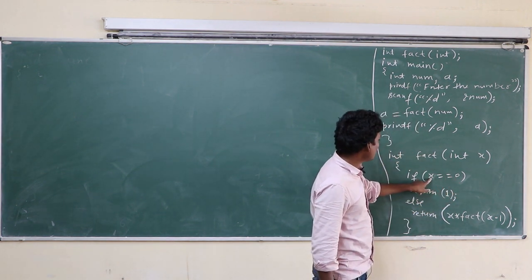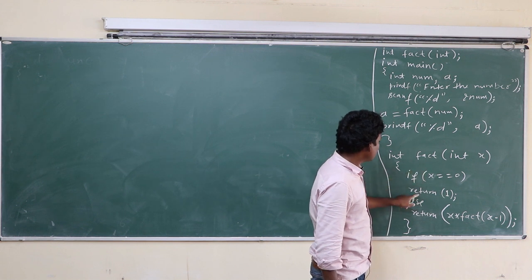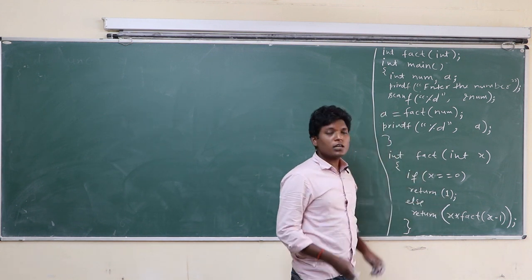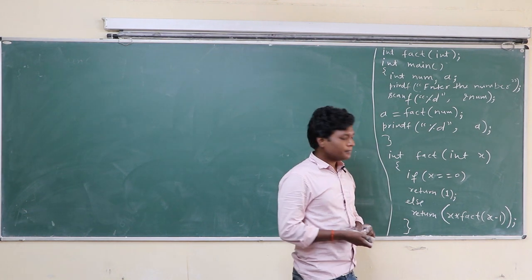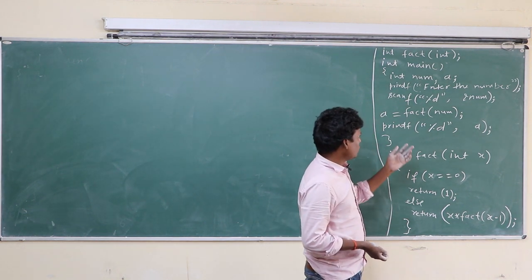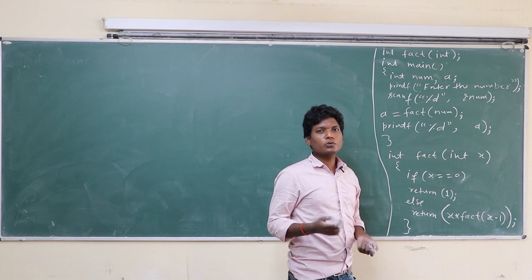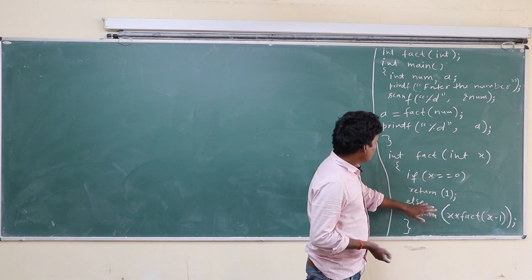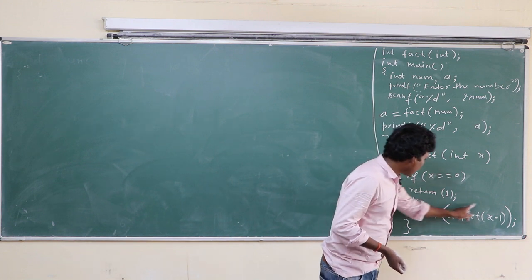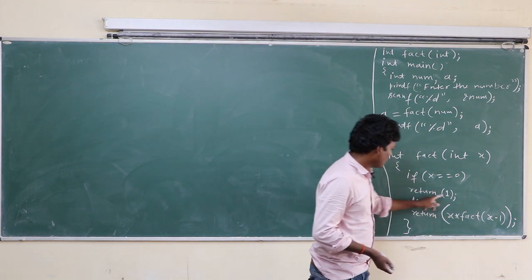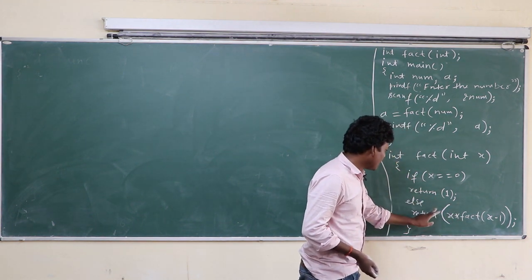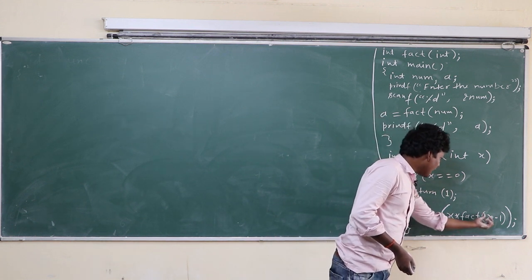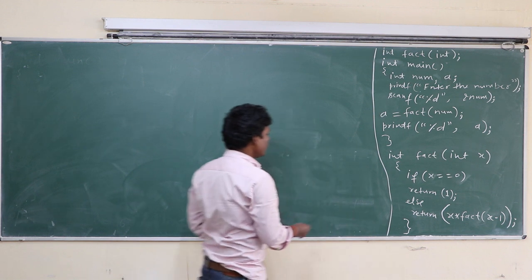When x is 0, this fact function returns factorial 1, because the factorial of 0 is 1. Other than 0, if the value is 1, 2, 3, 4, 10, 20, then the else statement will execute: return x into fact x minus 1. So how will it work?